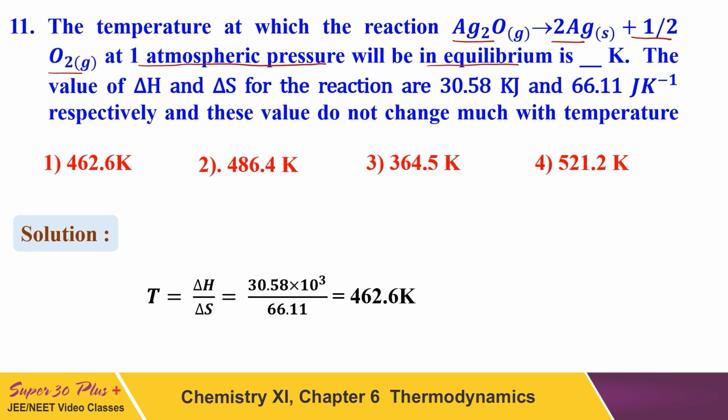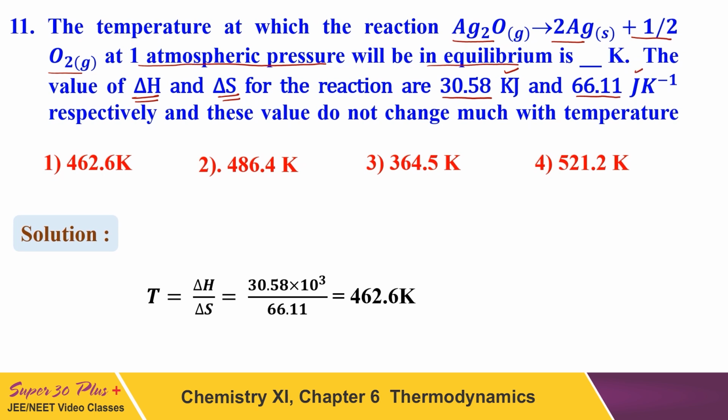Again you have to find out the equilibrium, and enthalpy change and entropy change for the same process has given in this value, 30.58 kilojoule and 66.11 joule per Kelvin. The only trick in this question is units. This value is in kilojoule while this value is just in joule.